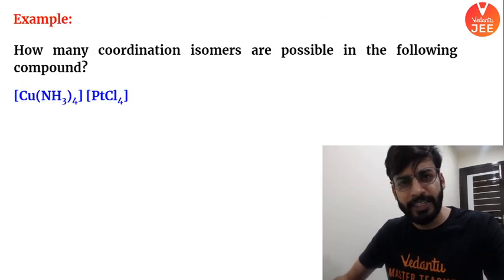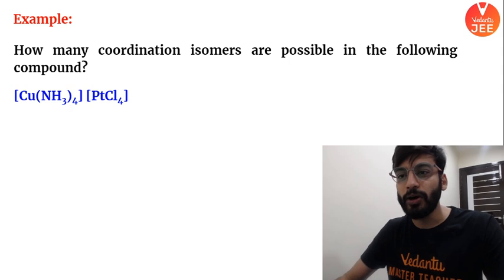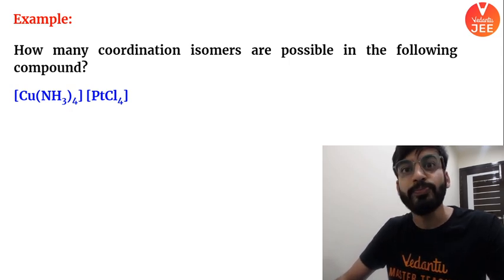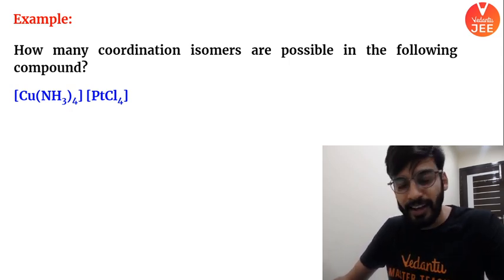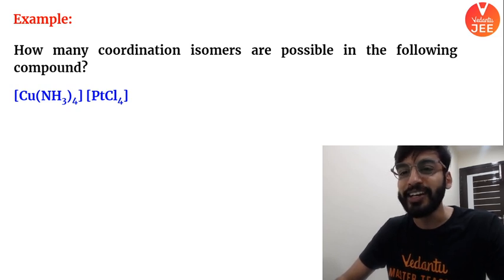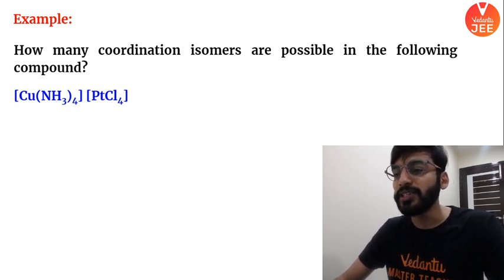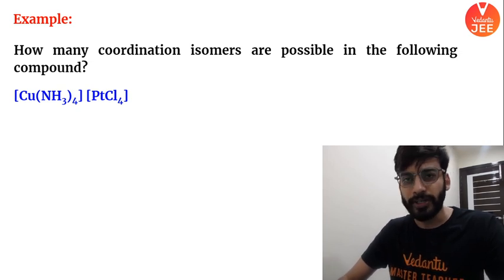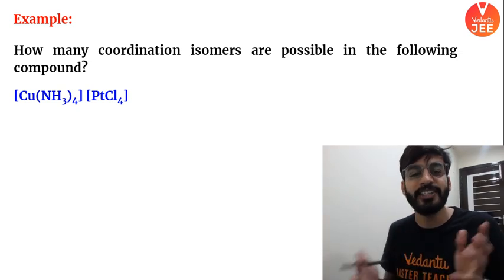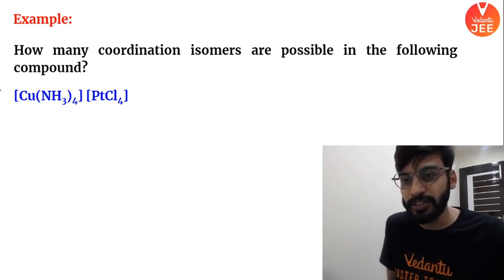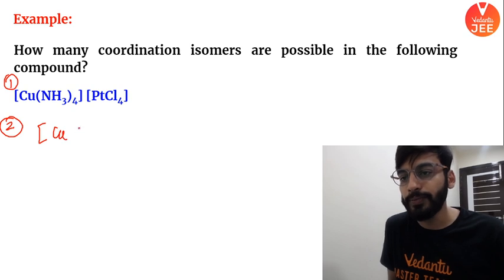Let me give you a proper idea about this particular isomerism via a question. All right, how many coordination isomers are possible in the following compounds? What I have to do, boys and girls, is just interchange the ligands. Check this out. So first, this is one category. Second, what I will do: Cu(NH3)3Cl.